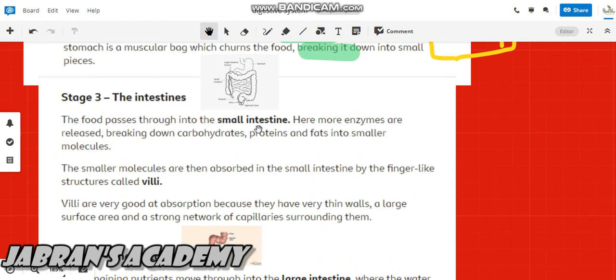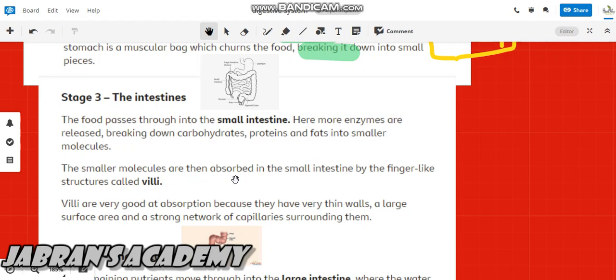Next thing, the intestines. There are two types of intestines, small and large. The food then passes into the small intestine. All of the digestion doesn't occur in the stomach. Some breakdown of food also occurs in the intestine. Here more enzymes are released, breaking down carbohydrates, proteins and fats into smaller molecules. All the carbohydrates, fats and proteins that are not broken down in the stomach go into the small intestine, and here the breakage takes place. The smaller molecules are then absorbed in the small intestine.